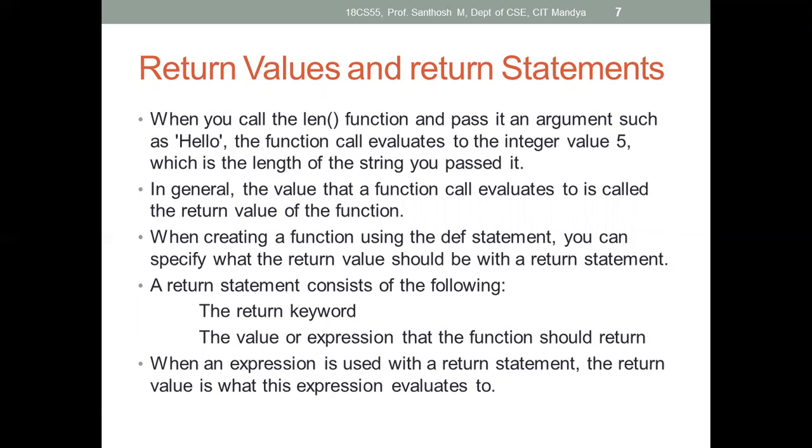See here, for this length, if you pass the input as hello, then what value will it print? It evaluates and returns the integer value 5, which is the length of the string you passed. In general, the value that the function call evaluates to is called the return value of the function. So that 5 value is what is returned from that function. What we get, that one we call the return value of the function.